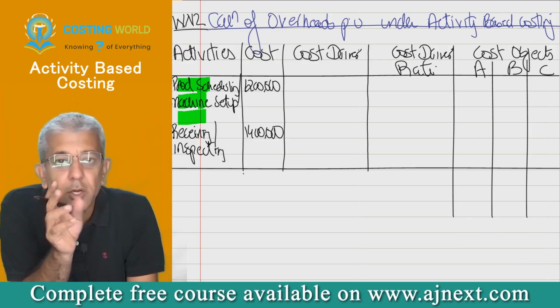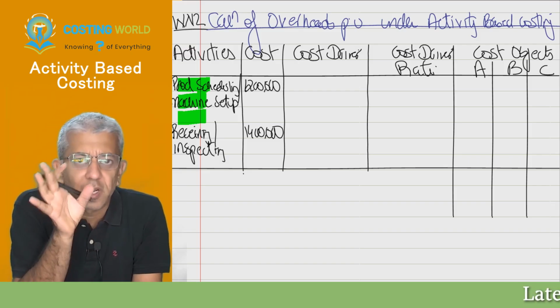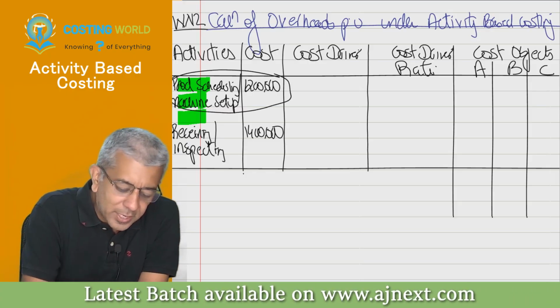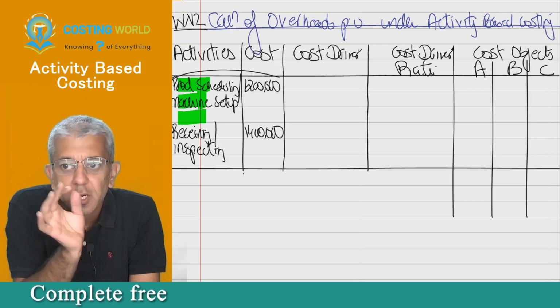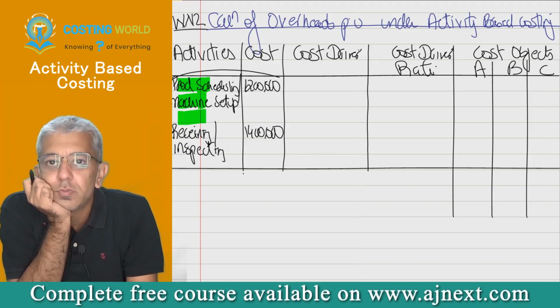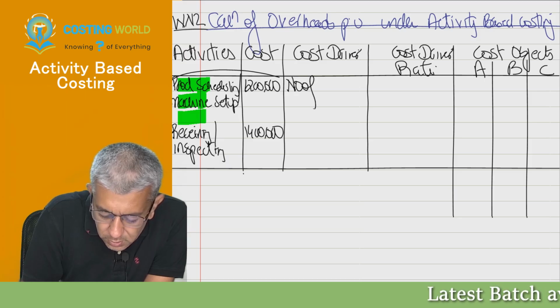Now listen, this is the only time you have to think, what will be the cost driver? You all tell me, in this particular question, production scheduling or machine setup, this particular cost will change when something else changes. Tell me what is that factor due to which this cost will change? Number of setups.